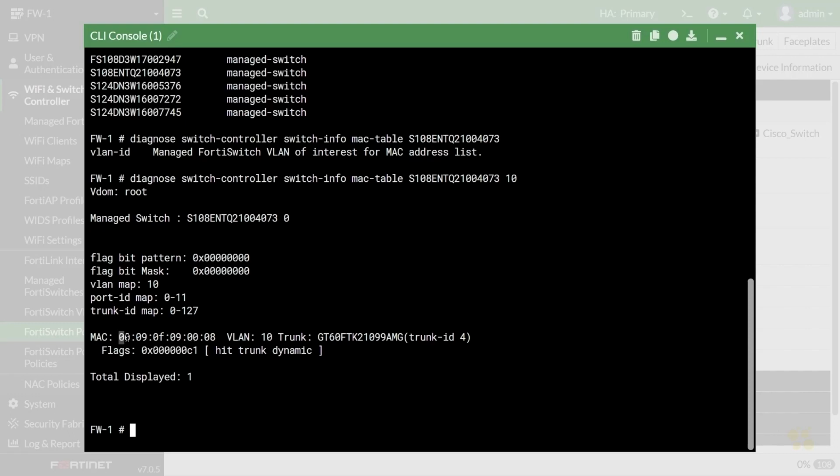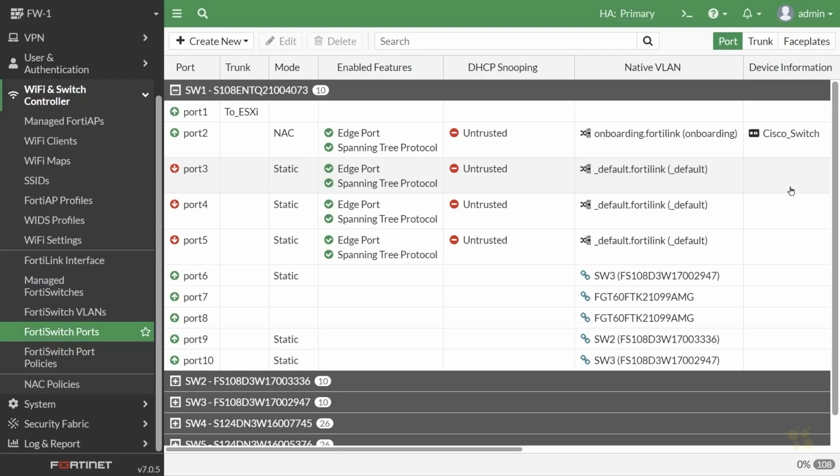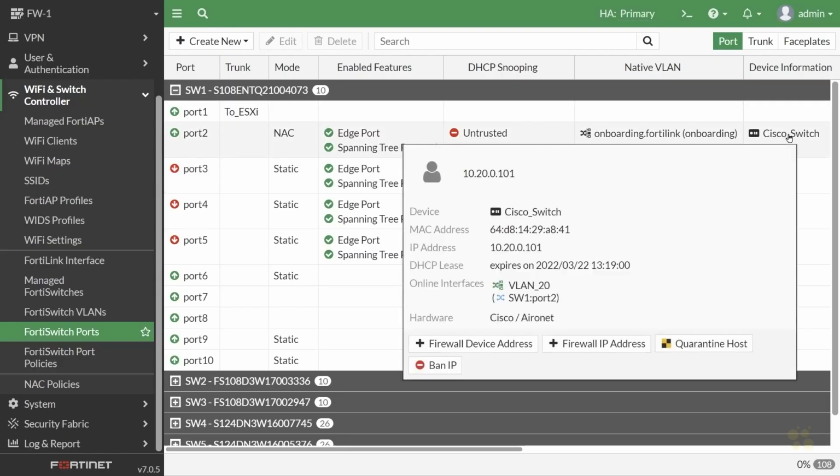All right, so there's a MAC address it learned on a trunk, but that's on VLAN 10. This client is now in VLAN 20 because of the policy. So we'll go ahead and ask about VLAN 20, press enter. So right here it's showing this MAC address ending in A841 is associated with VLAN 20 off of the switch port number 2. So we'll go ahead and close that. And a quick, easy way from the GUI to see that again is just to hover over device information, which also shows us the switch information, including the port and the VLAN that that device is currently assigned to.